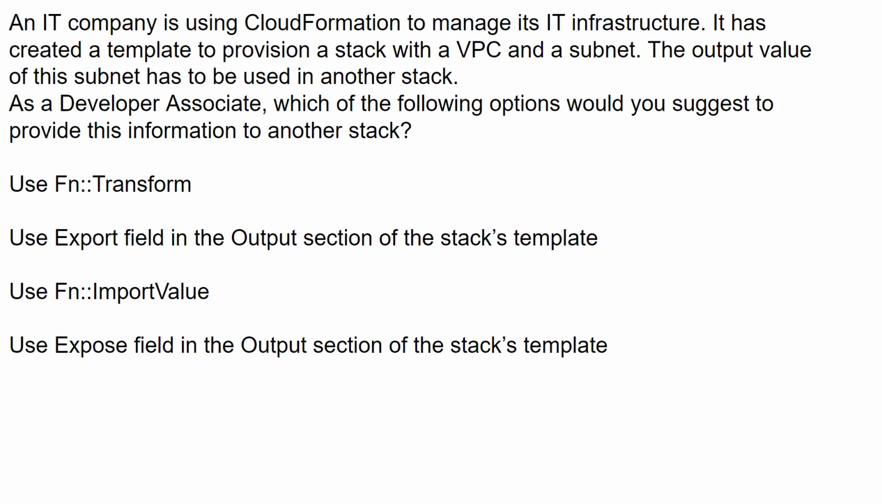An IT company is using CloudFormation to manage its IT infrastructure. It has created a template to provision a stack with a VPC and a subnet. The output value of this subnet has to be used in another stack. Which of the following options would you suggest to provide this information to another stack? Fn::Transform, Export field in the Output section of the stack's template, Fn::ImportValue, Expose field in the Output section of the stack's template. Oh, it says export and expose.